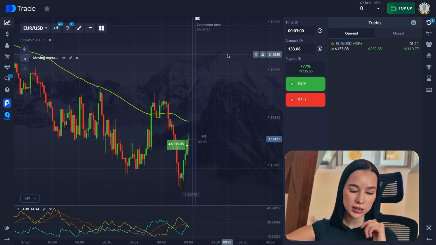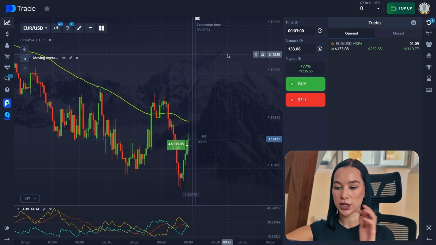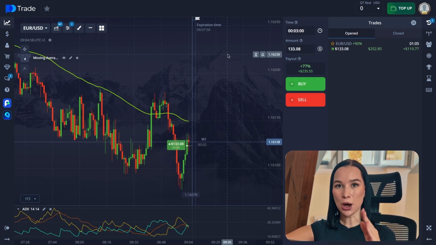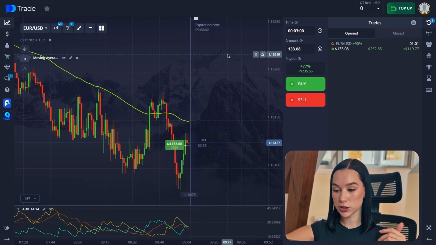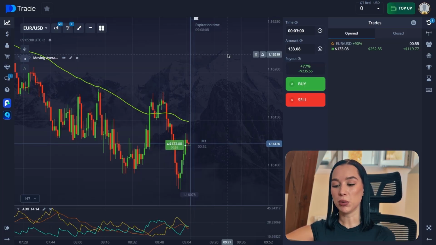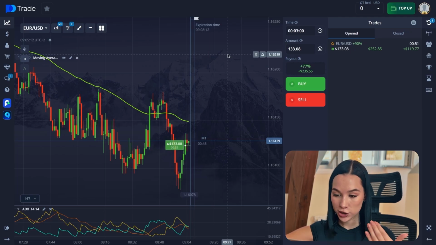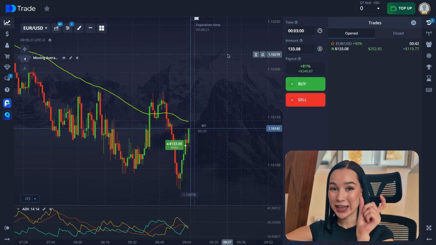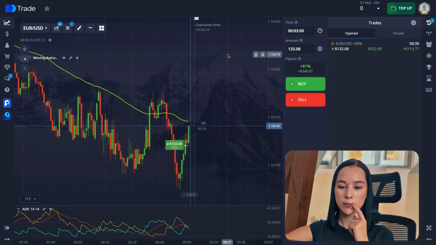Also, the main functions of EMA 100. First of all, it defines the global trend. So price above EMA 100, we were talking about this before, is an overall bullish trend. If price is below EMA 100, it is an overall bearish trend. But again, overall, because within this overall bearish or bullish trend, there could still be some mini trends that we can catch as well.